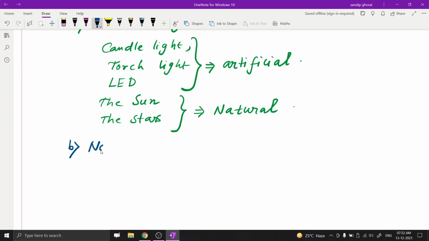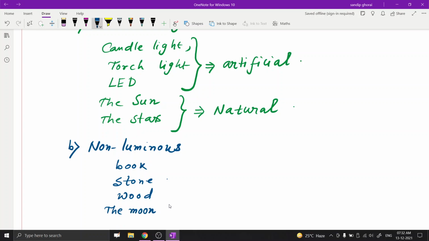Now we move to our next point, that is non-luminous objects. Here we can tell that the objects that do not emit light of their own are called non-luminous objects, like a book, stone and wood. Also we can say the moon, and etc.